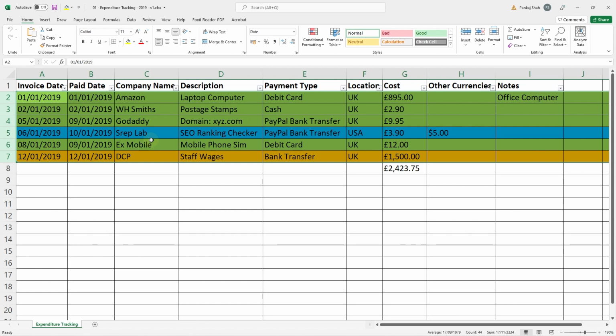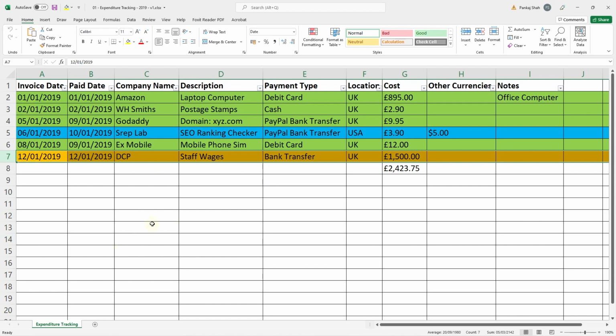So expenditure tracking is just as important as money coming into your business, right? The revenue that you're generating, because you want to show when you're paying staff wages. I use certain color codes. So when I pay my staff wages, I use orange. So orange always in this spreadsheet, when I create it, it always highlights as staff wages.